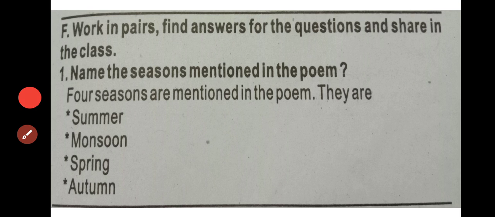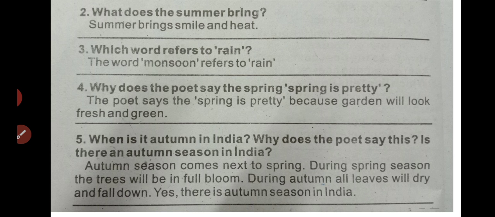Okay, name the seasons mentioned in the poem. What seasons are mentioned by the author? Summer, monsoon, spring and autumn. Okay, what does the summer bring? The summer brings smiles and heat. Which word refers to rain? The word monsoon. Monsoon means rain. Why does the poet say the spring is pretty? The poet says the spring is pretty because the garden will look fresh and green.